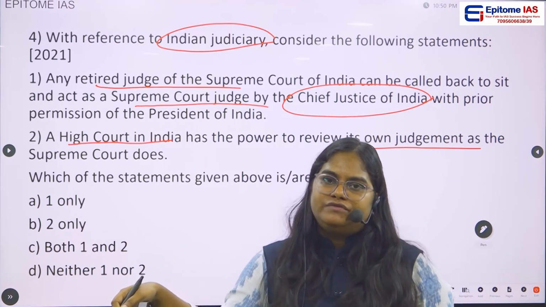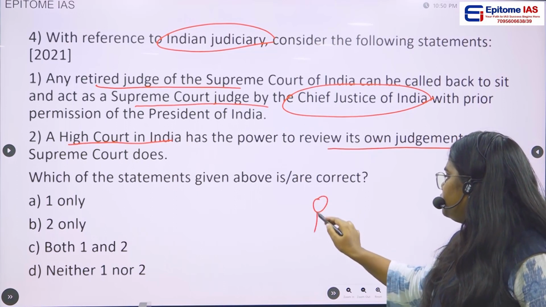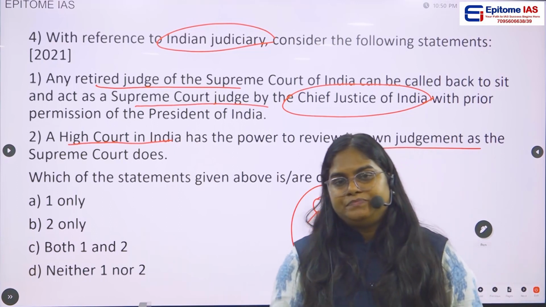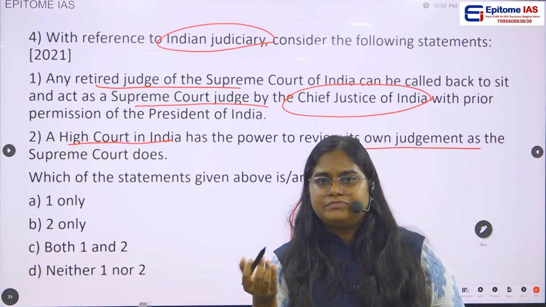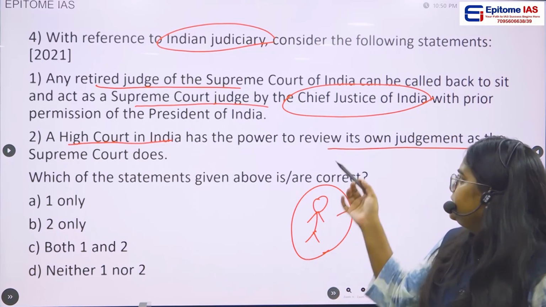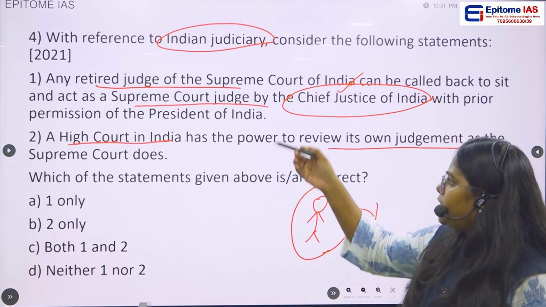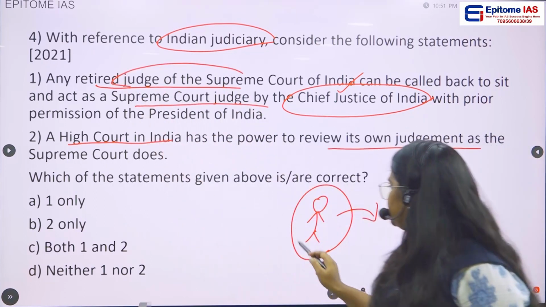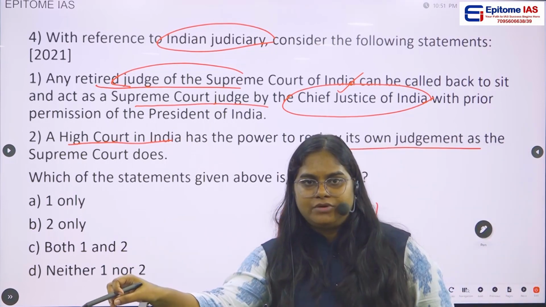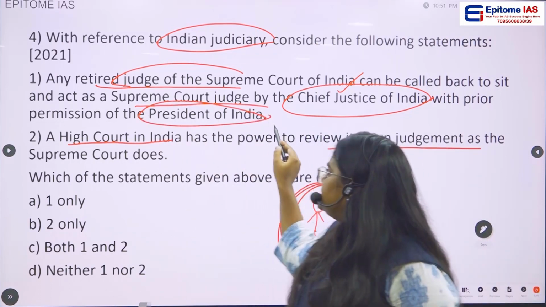So if you see the first statement, they are saying that, let us say there was a Supreme Court judge and he got retired. But after some time, there is a need for judges in the Supreme Court. Then the Chief Justice of India can appoint this retired Supreme Court judge as a temporary, acting judge, with prior permission of the President of India. So yes, this statement is correct.